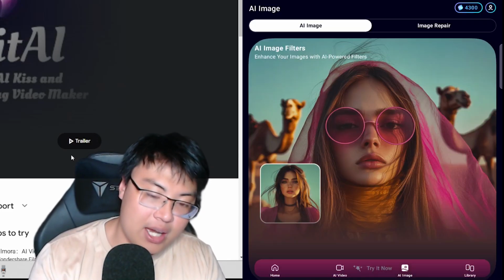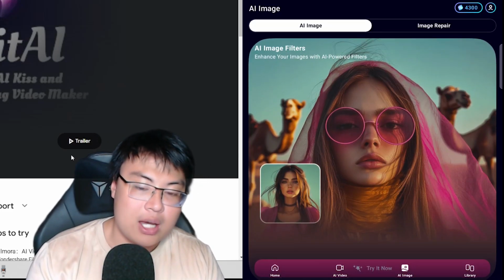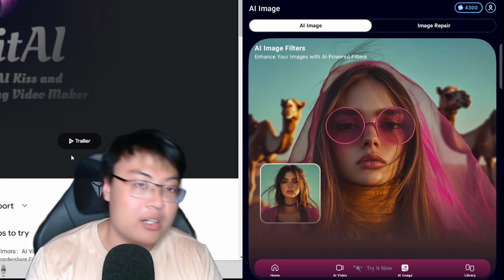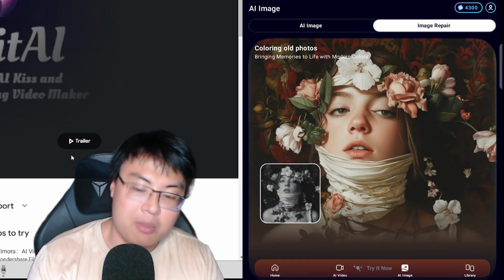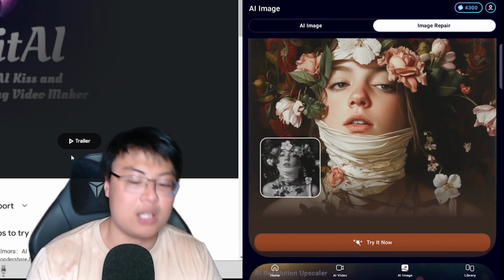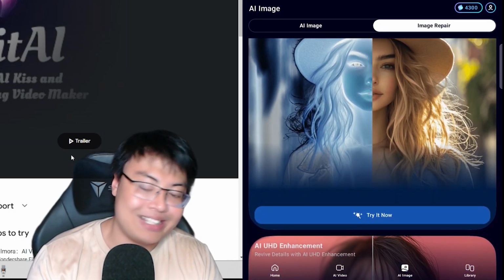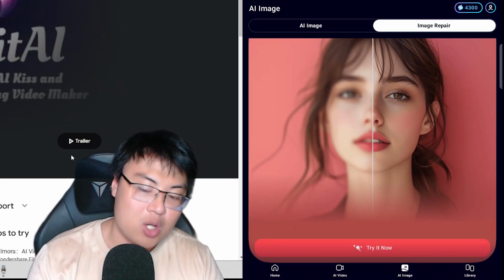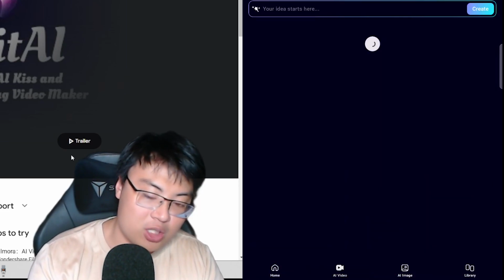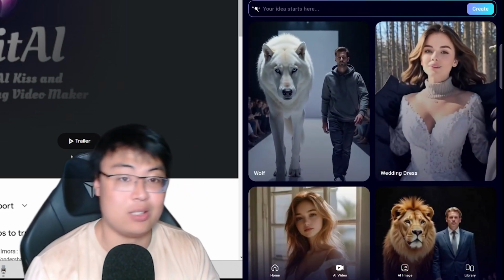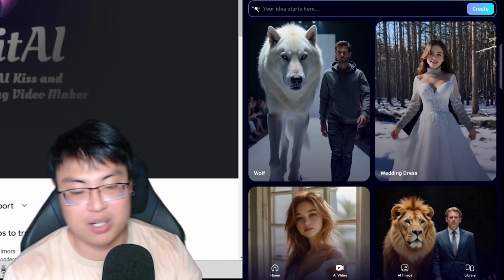Alright, categorize your AI image. You can use it to enhance your image, make it clearer, or upscaling, image repair. Probably you have some old photos, you can turn them into colorized photos. Or you can repair if there's some glitching or noise in the photo. You can repair it as well. So they have other features as well. But today our main focus is all this kissing and stuff that you guys are probably more interested in.